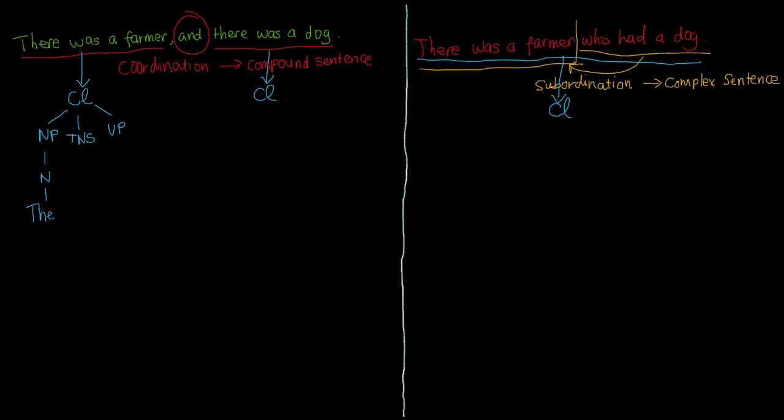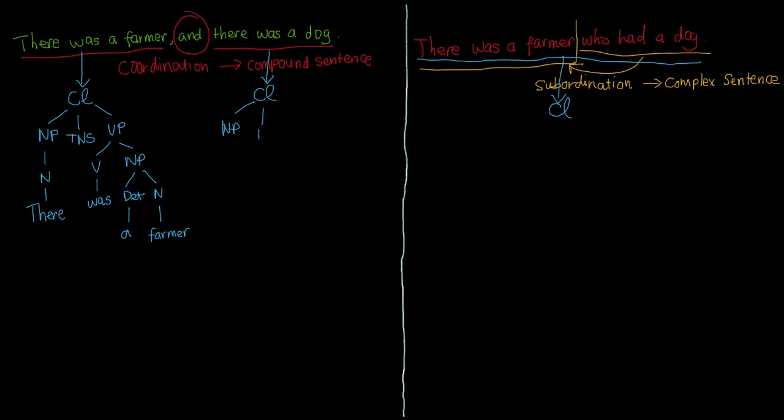The noun phrase is a noun, there. The verb phrase includes two subcomponents, a verb and a noun phrase. The verb is an auxiliary verb, was, while the noun phrase consists of an article, a, and a noun, farmer.